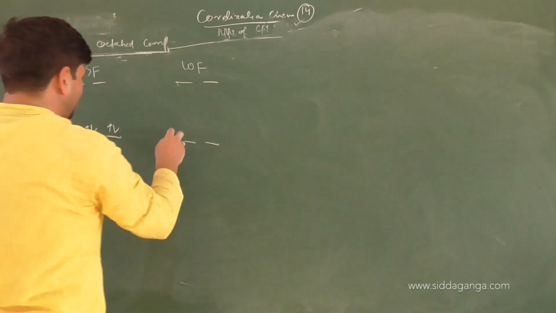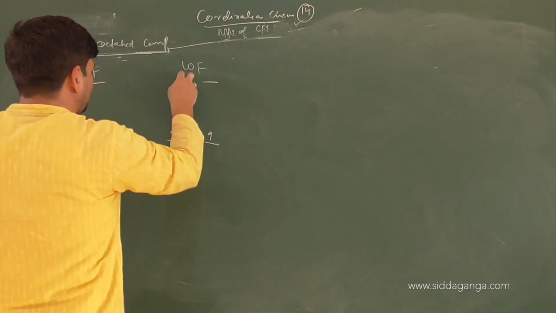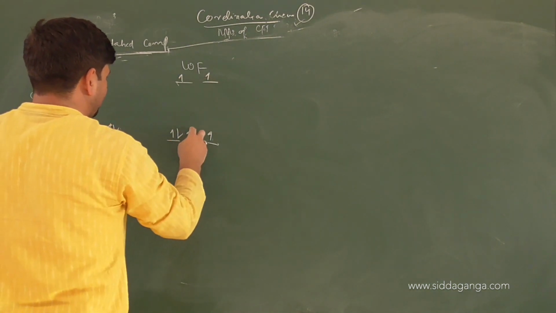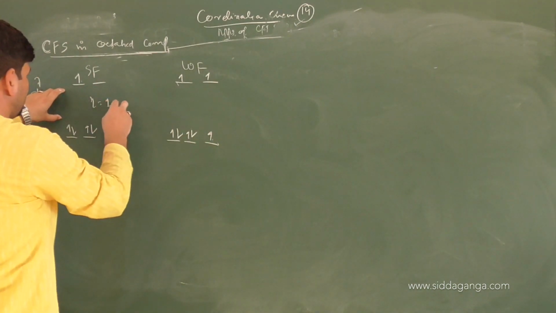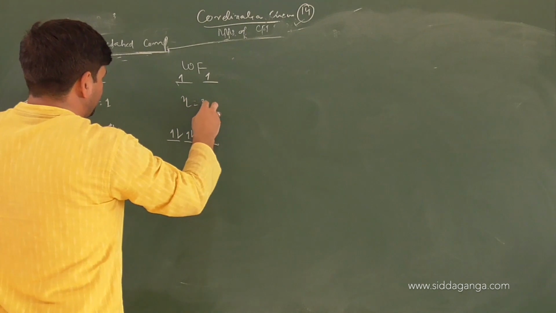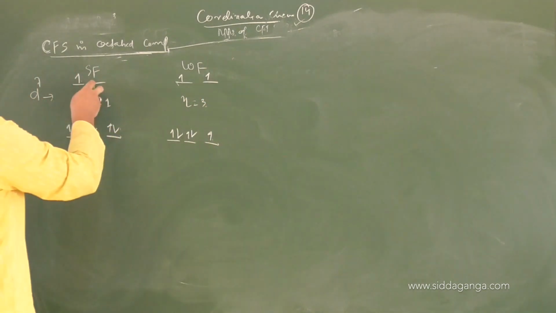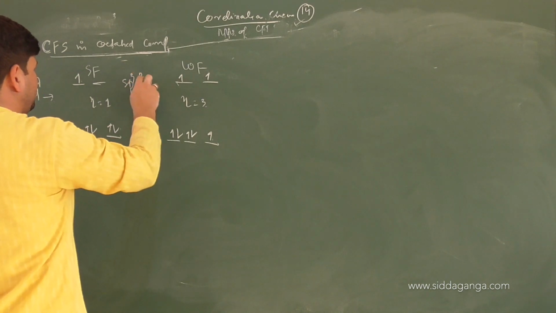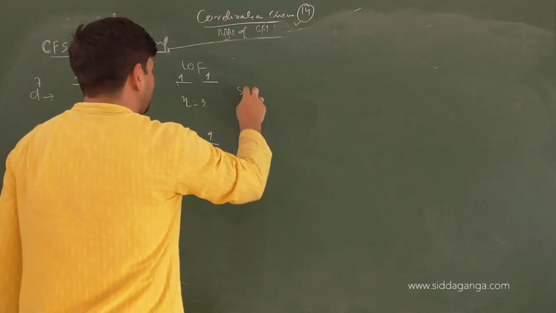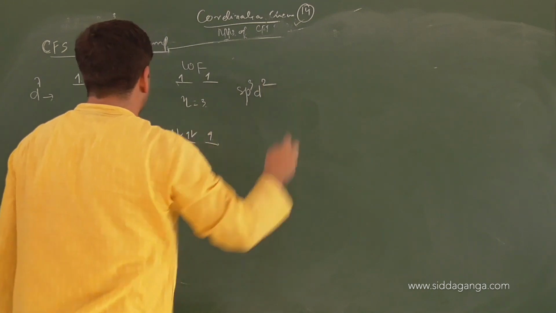Clear? And if it is weak field, it will be 1, 2, 3, 4, 5, 6, 7. Now how many unpaired electrons? n here is 1 and number of unpaired electrons here are 3. Correct or not? This orbital will be left as such. Hybridization will be sp3d2. Both are occupied. There also hybridization will be sp3d2.